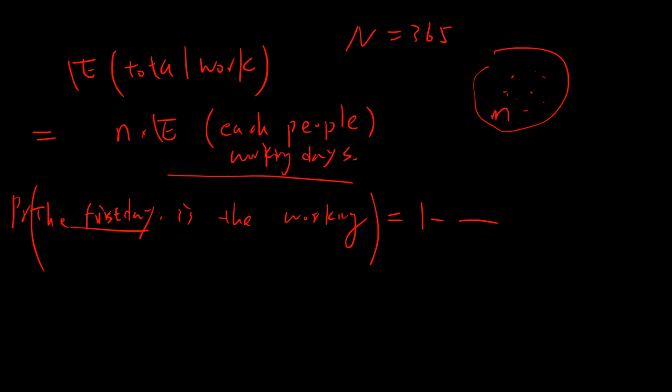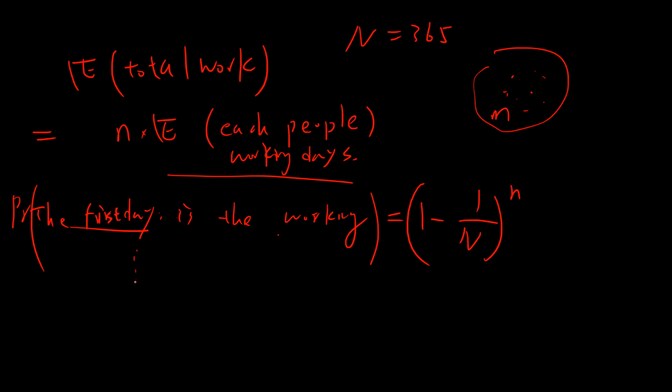So the probability that the first day is a working day is 1 minus 1 over n for each person, because all these n people cannot have this day as their birthday, so it is (1 - 1/n) to the power n.